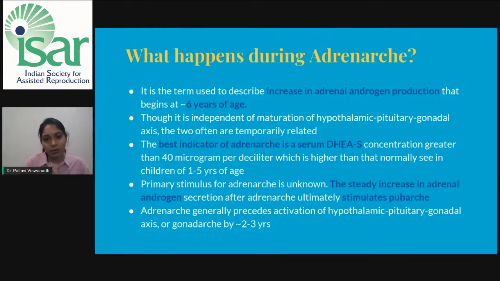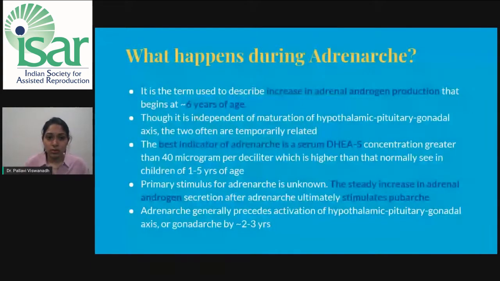The primary stimulus for adrenarche is unknown. Steady increase in adrenal androgen secretion after adrenarche ultimately stimulates pubarche, as we had already discussed earlier. Adrenarche generally precedes activation of this entire axis by around 2 to 3 years.